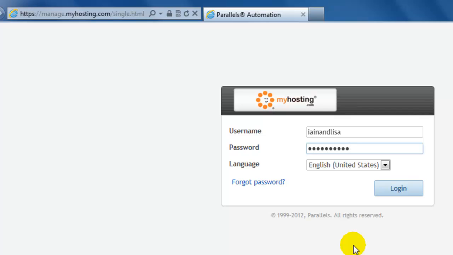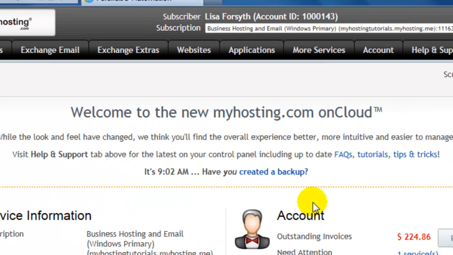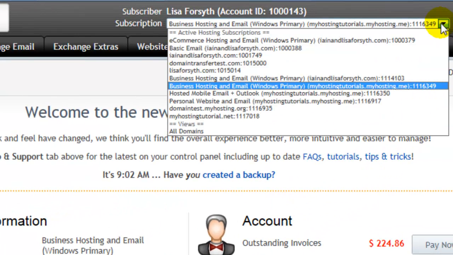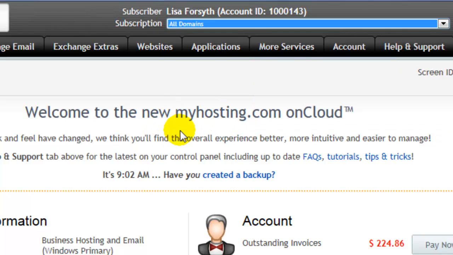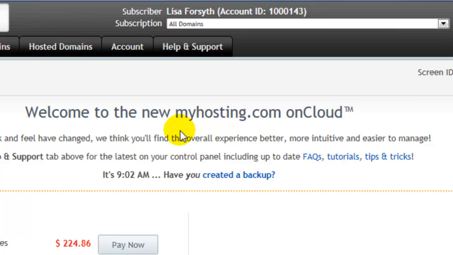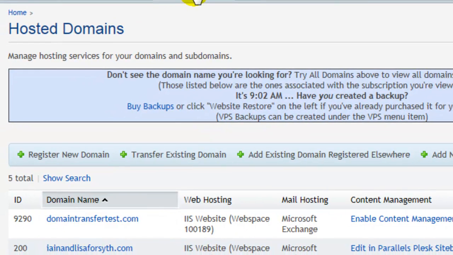Today I'm going to show you how you can transfer your domain name to myhosting.com through your myhosting.com control panel. To begin, log into your control panel by visiting manage.myhosting.com. Once logged in, in the subscription dropdown, select All Domains. You're going to select the Hosted Domains tab, and then select Transfer Existing Domain.